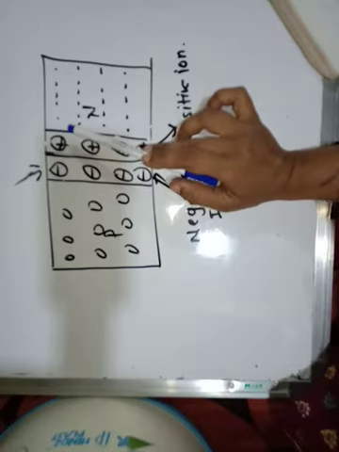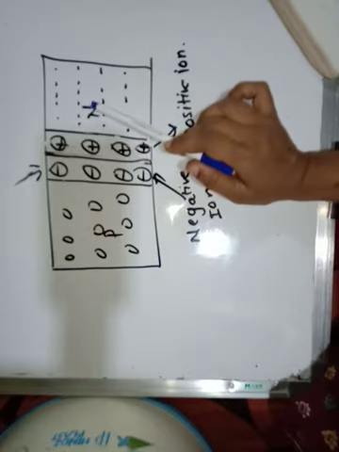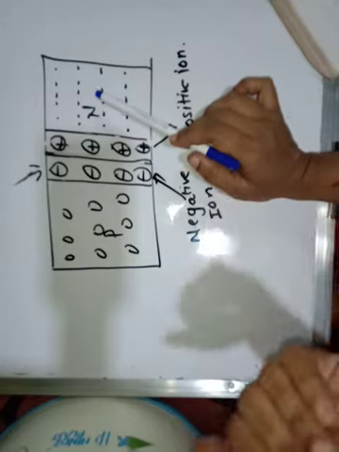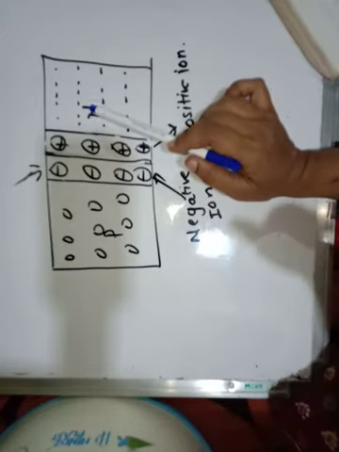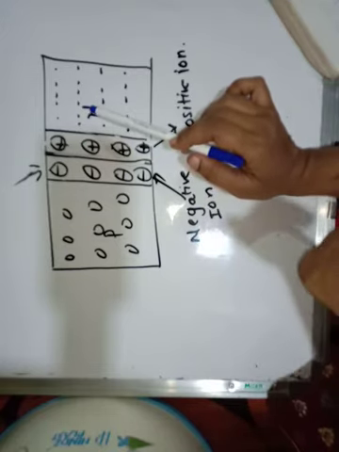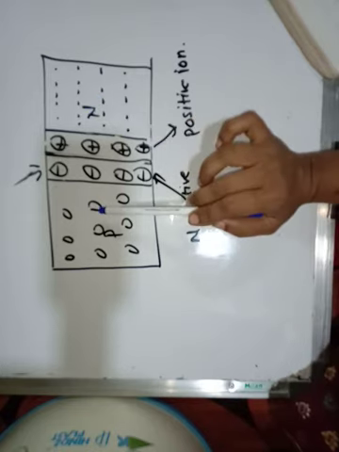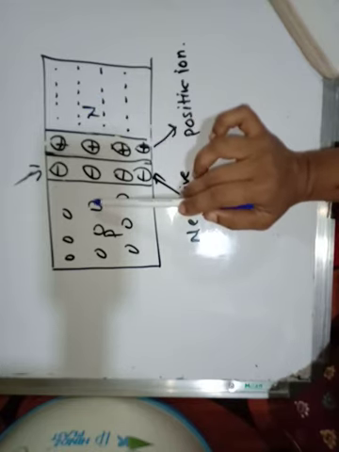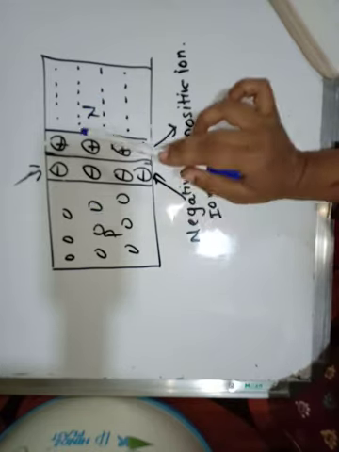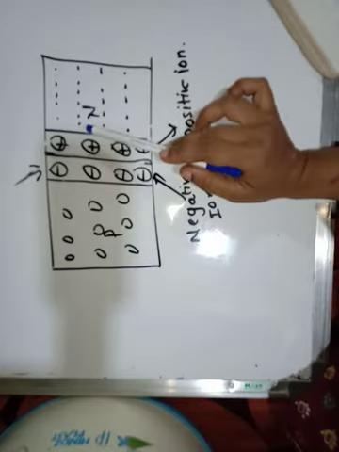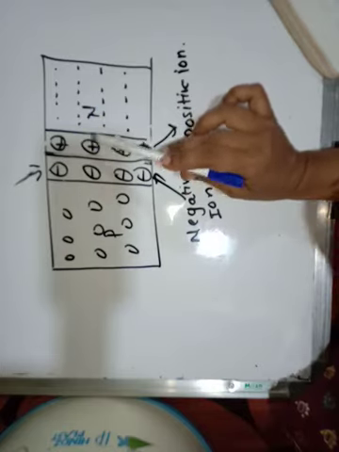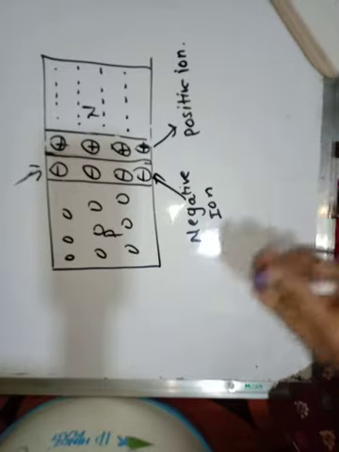These ions oppose the flow of electrons from N to P region. This opposing force of the ions is called the barrier potential.